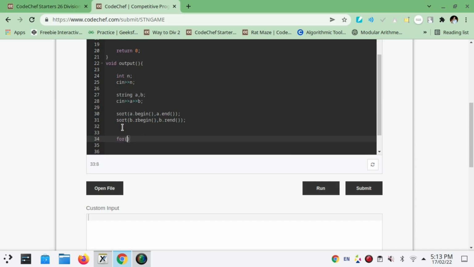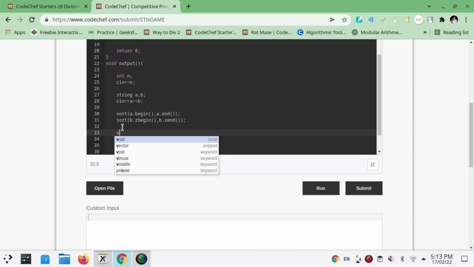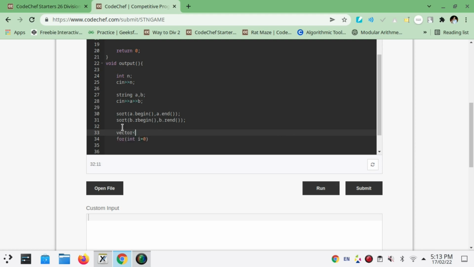Now we know the strings that we have. Let's make a vector to represent all these things. We can make a string too, but I think inserting values in a vector is much easier compared to a string, and I'm more comfortable with the vector. So vector of character, let's call it final. It will be of size 2n basically, with a loop for int i less than 2 into n, i plus plus.